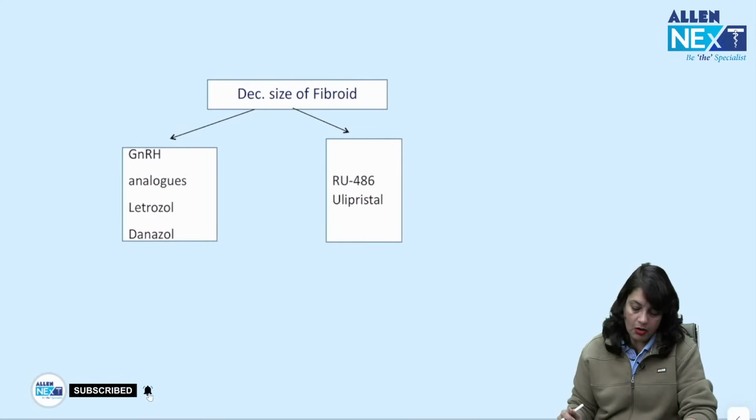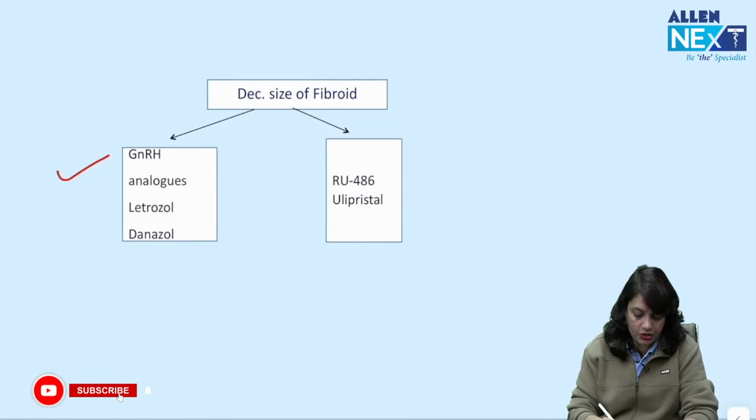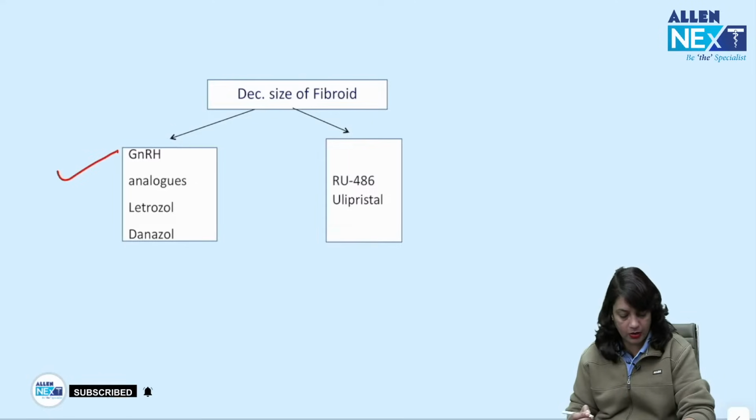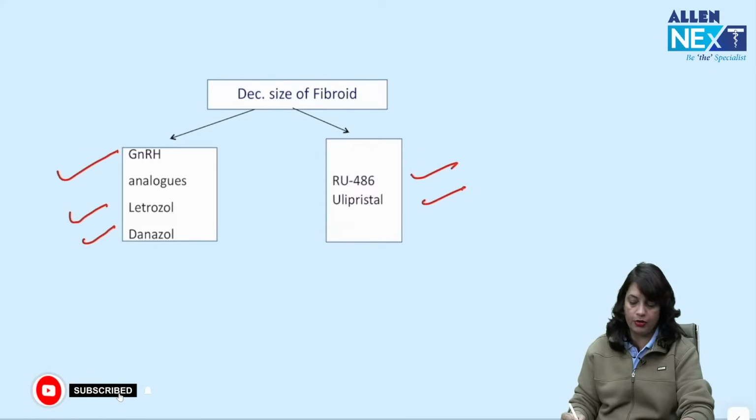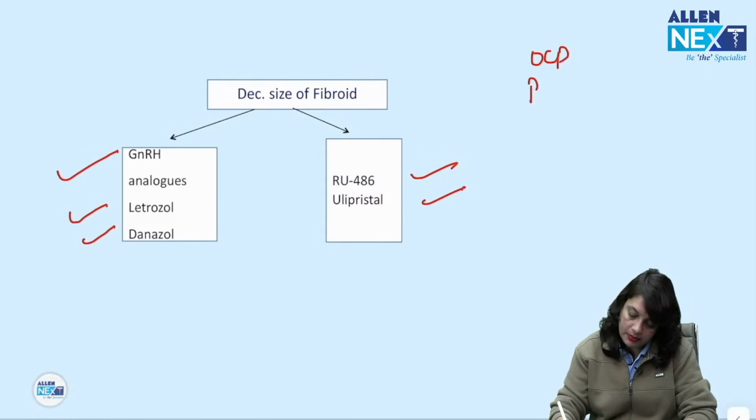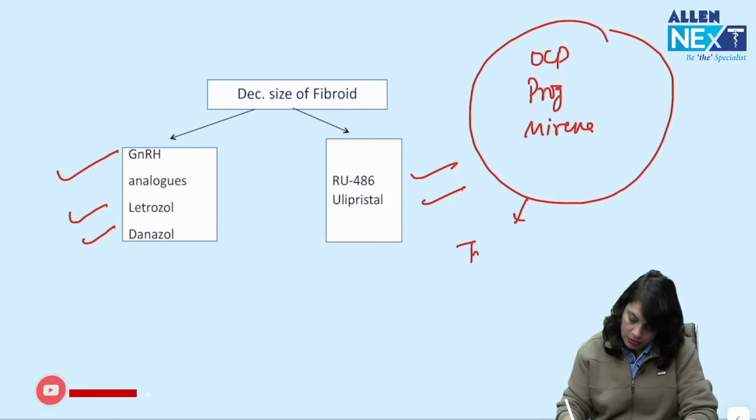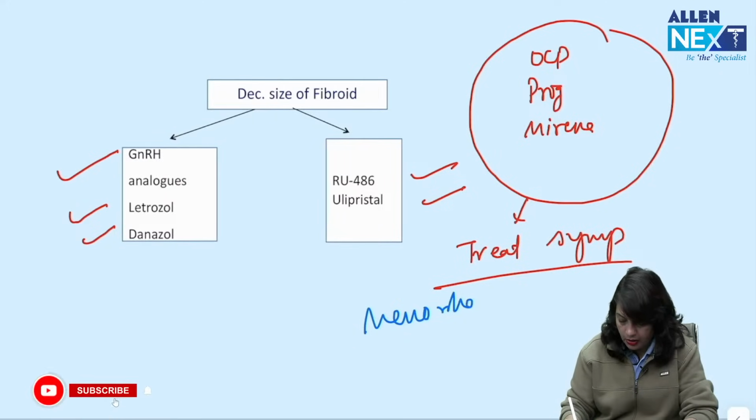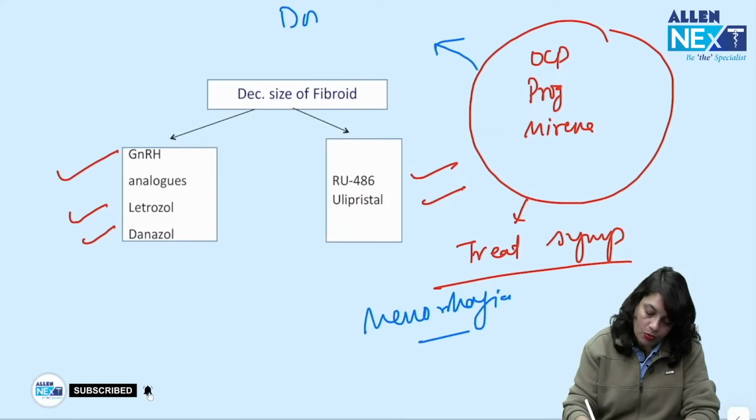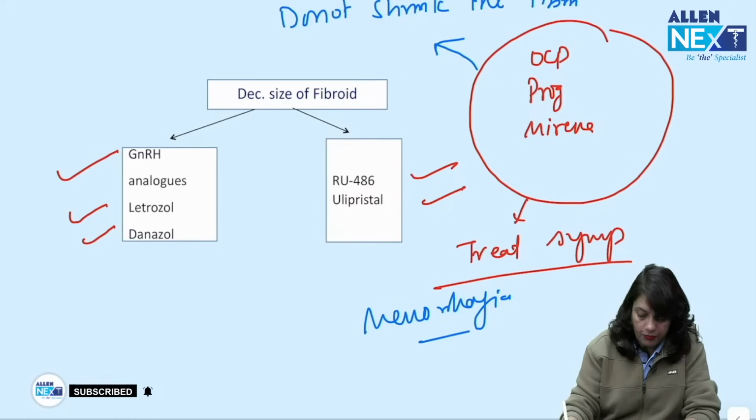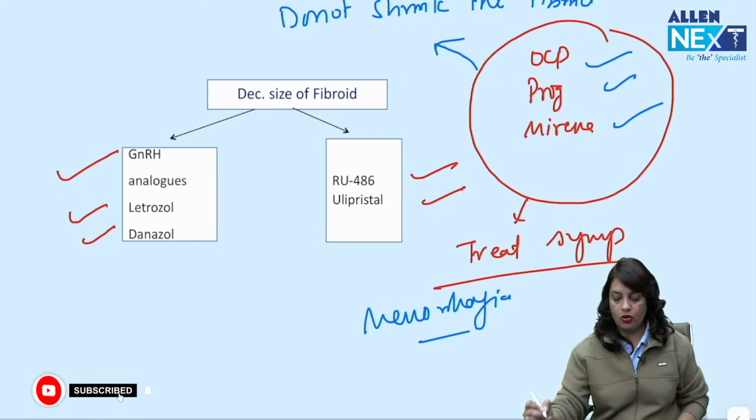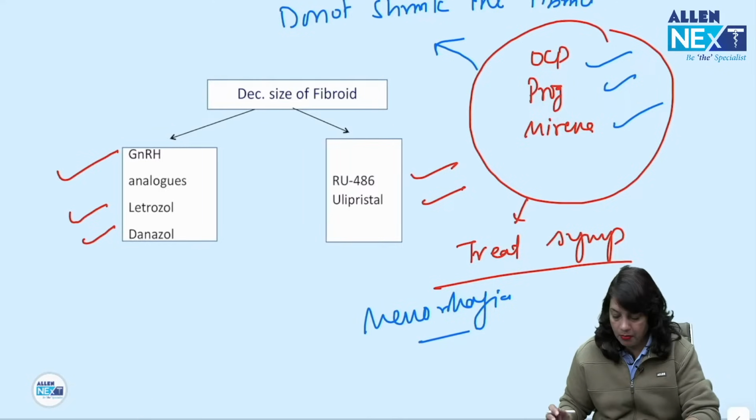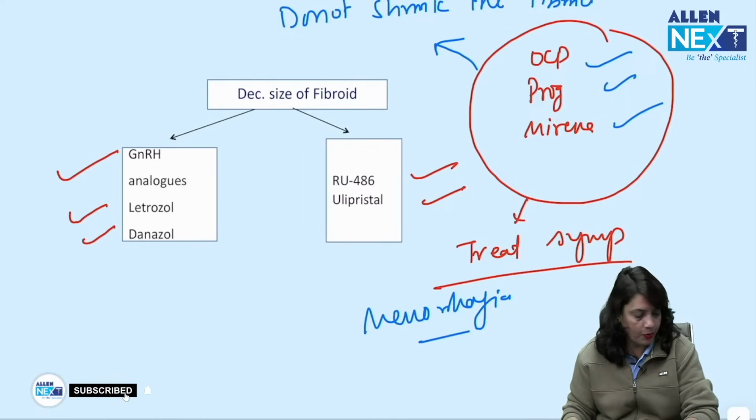Okay. Next, what are the drugs that decrease the size of fibroid? GnRH analogs, that is agonist, antagonist, letrozole, danazol, RU486 and ulipristal. Mind it, OCPs, progesterone, Mirena are given to treat the symptom of menorrhagia, but they do not shrink the size of the fibroid.